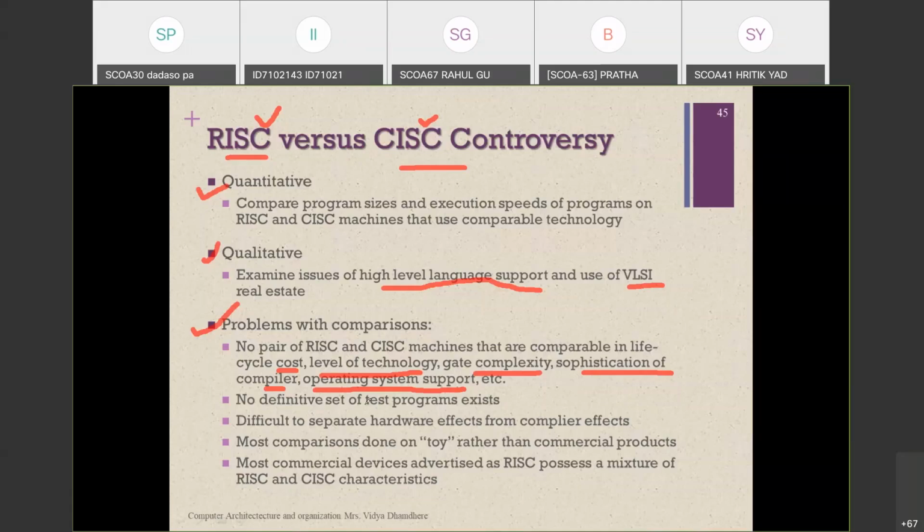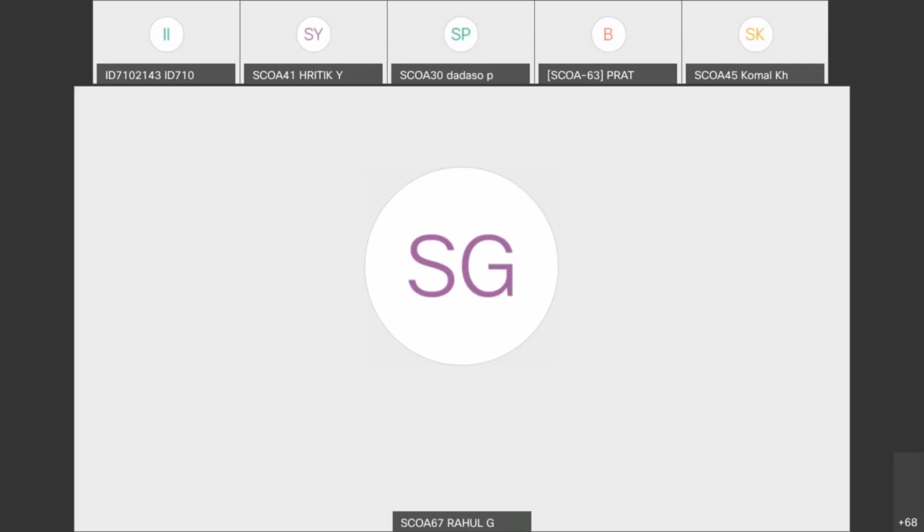Rahul Gupta, please switch off your mic. Roll number 67, please switch off your mic. One minute.